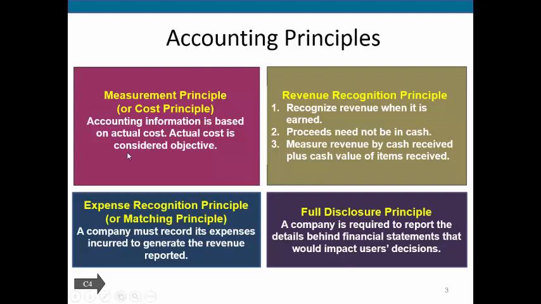And that all boils down to the fact that if you'll remember, our information needs to be relevant, reliable, and comparable. So for information to be reliable, we need to make sure we're doing the actual cost, because even though we think the land may be worth more, that would be an estimate and it's not necessarily reliable. What is reliable is what it actually cost us. So again, that's how all these principles and foundational rules go together to help us then come up with our specific accounting rules. Our next principle is the revenue recognition principle.